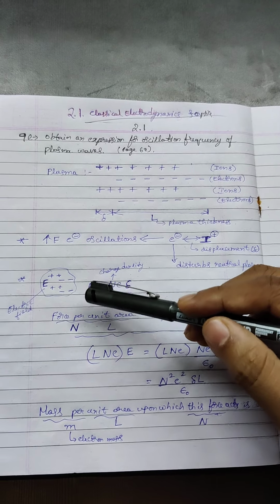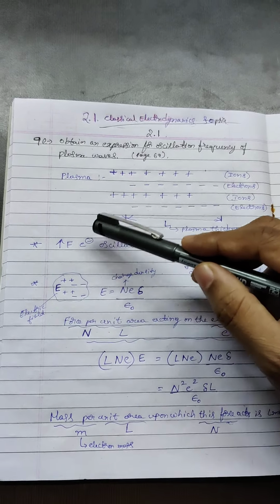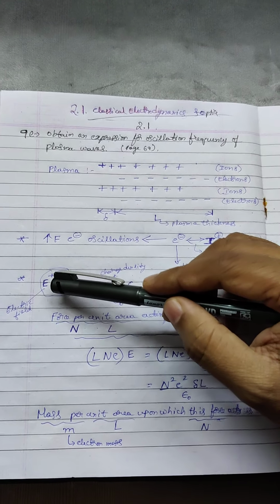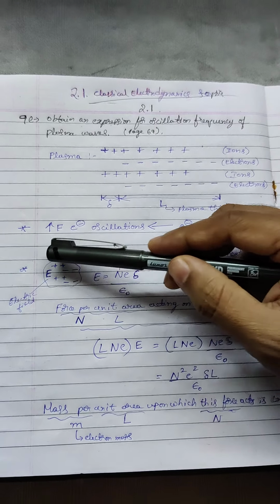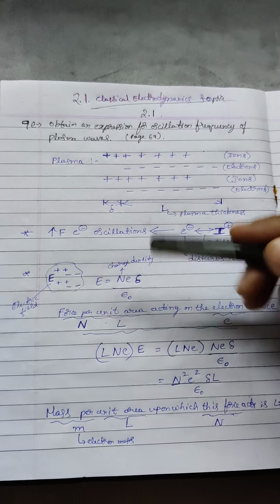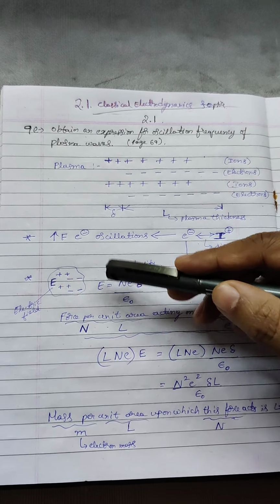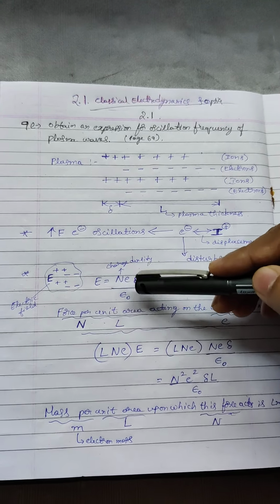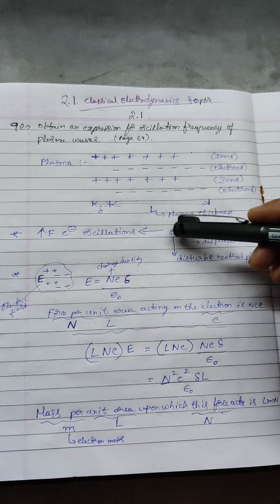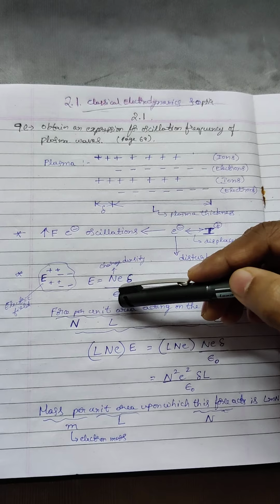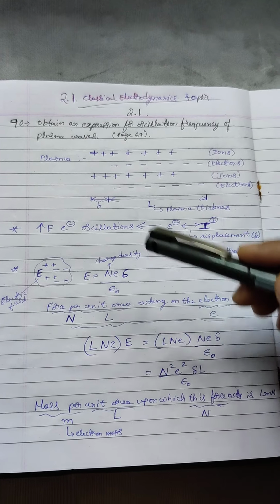Now let us see the next point. Consider the same cloud. Due to these oscillations, it is going to form an electric field. Okay, so this is the electric field. If we try to compute the formula for this, the standard formula for the electric field is the charge density, the electron charge and the displacement, divided by epsilon naught. So E is equal to N e delta by epsilon naught.